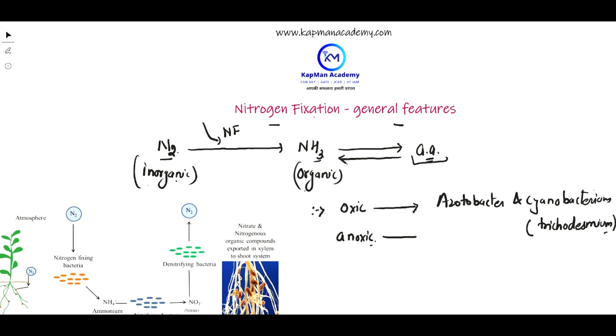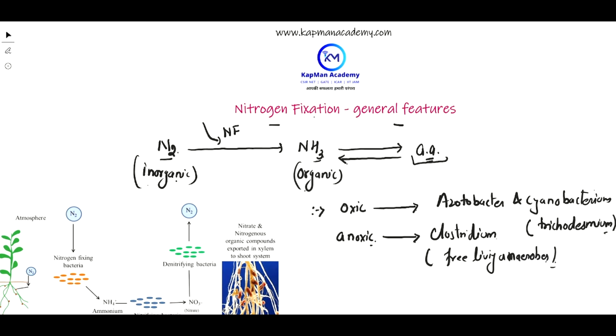An example of anoxic nitrogen fixation is Clostridium, a free living anaerobe, which fixes nitrogen anaerobically.